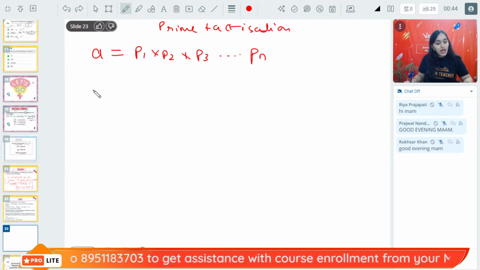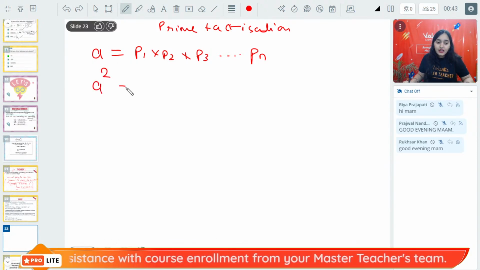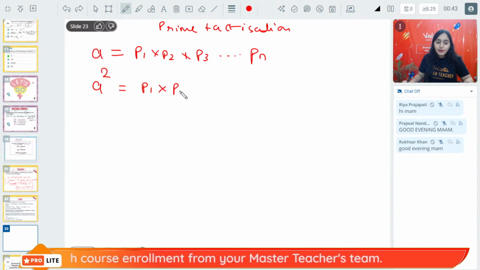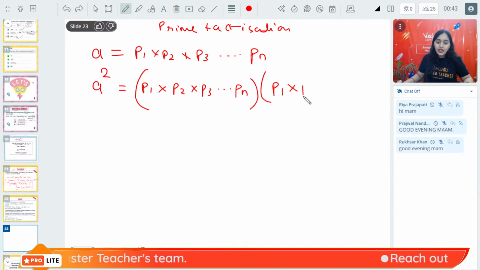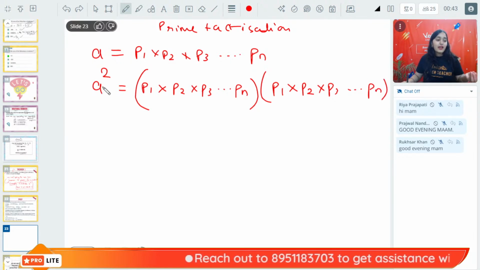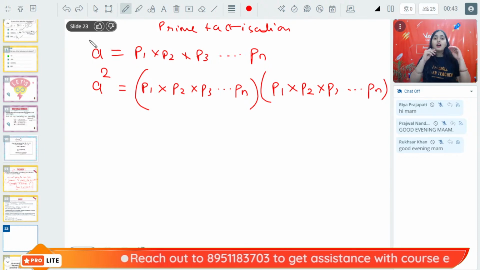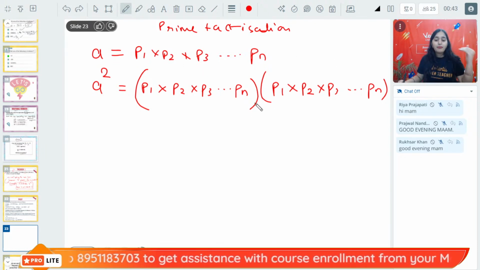Now we are considering A square to be P1 into P2 into P3 and so on Pn, whole multiplied by P1 into P2 into P3 and so on Pn. What will be A square? A square is basically A into A. What is A? P1, P2, P3 and so on Pn, multiplied 2 times.